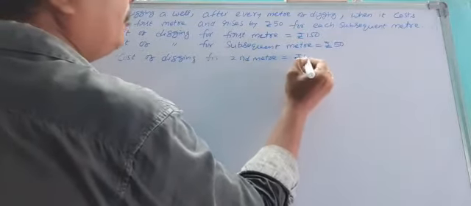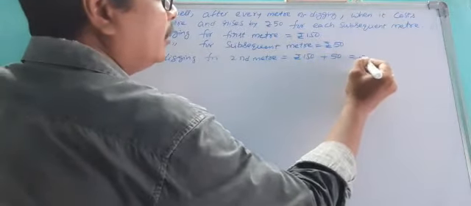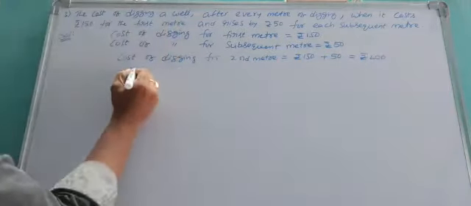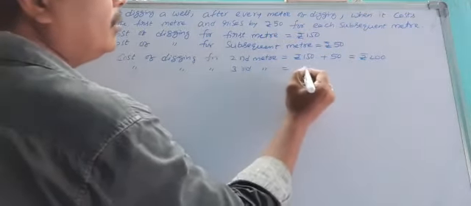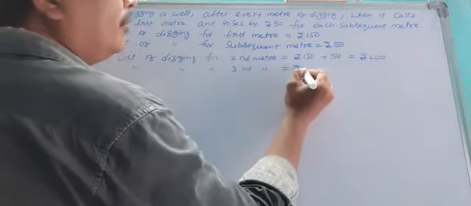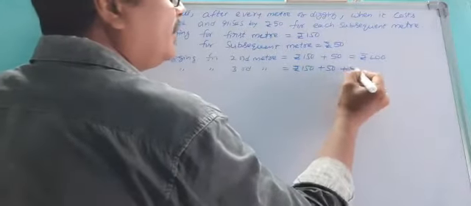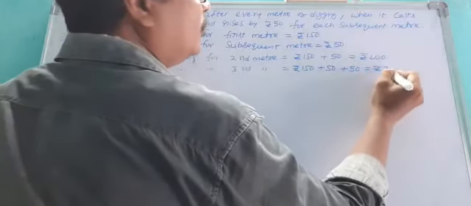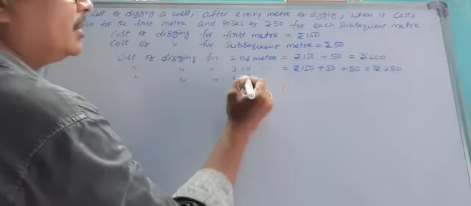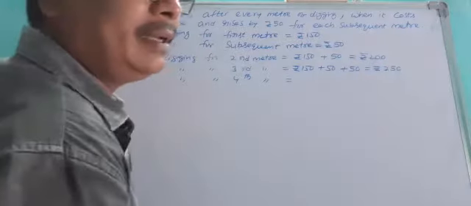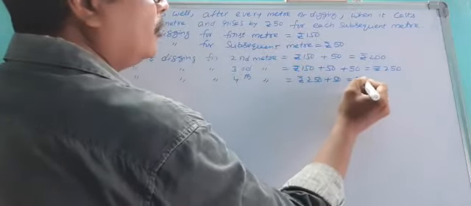Already you pay 150 rupees for the first meter, and in the second meter you add another 50, you get 200 rupees. Cost of digging for the third meter: 150 for the first meter, another 50 for the second, another 50 for the third, totally 250 rupees. And for the fourth meter, in 3 meters the cost is 250 rupees, add 50, totally rupees 300.